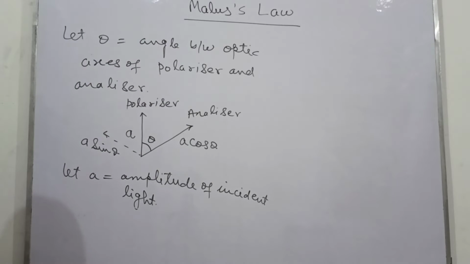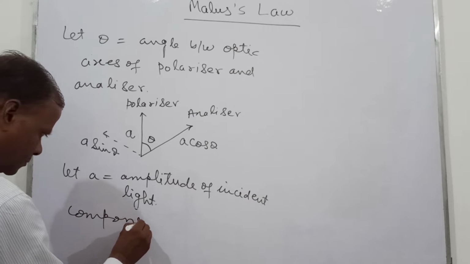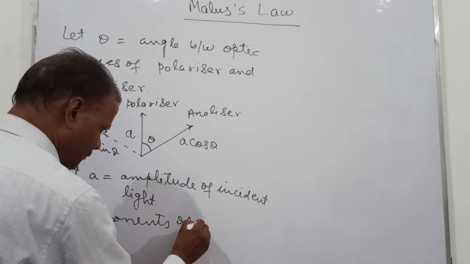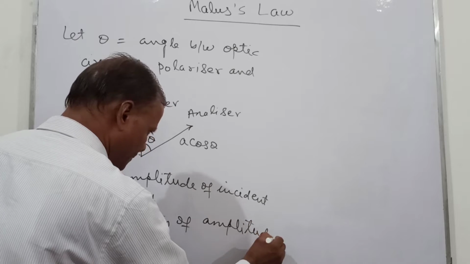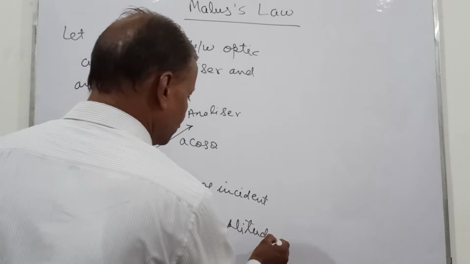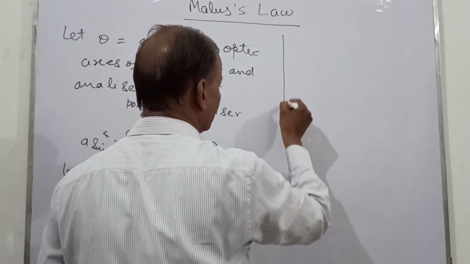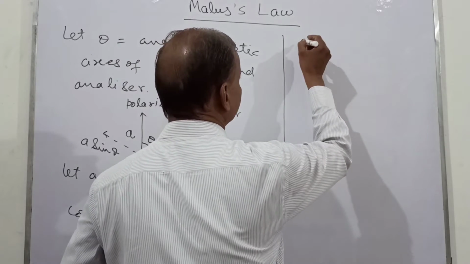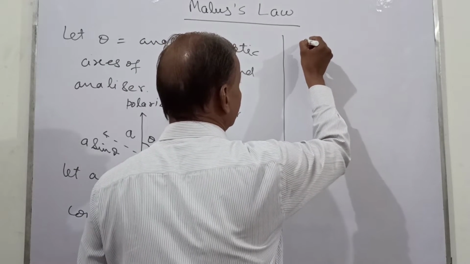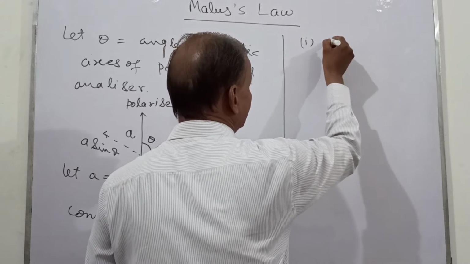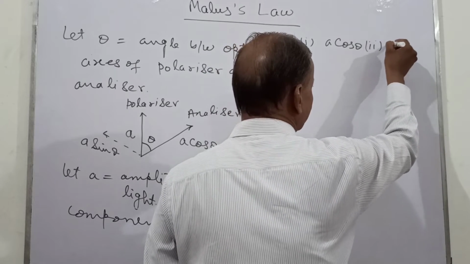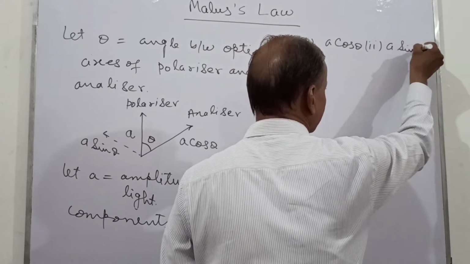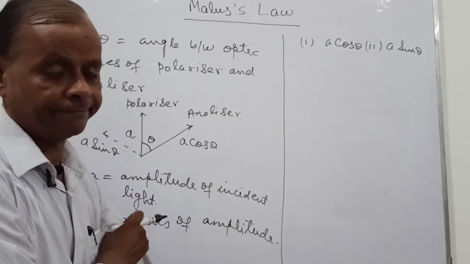Now there are two components. One is A cos theta and second is A sin theta. Two components are there.